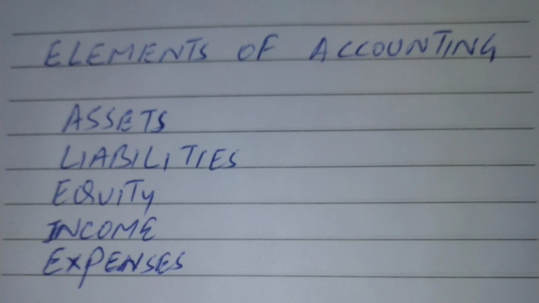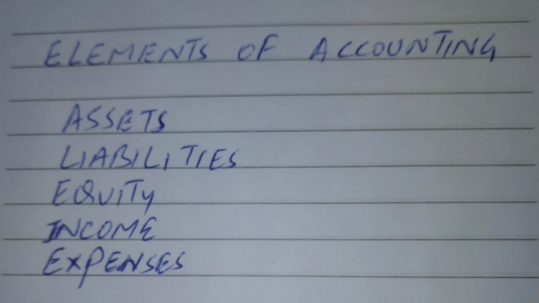Liability means what the organization has to pay. They naturally have to pay their suppliers. So liability means the responsibility, the obligation which the organization has towards their suppliers, towards their creditors.